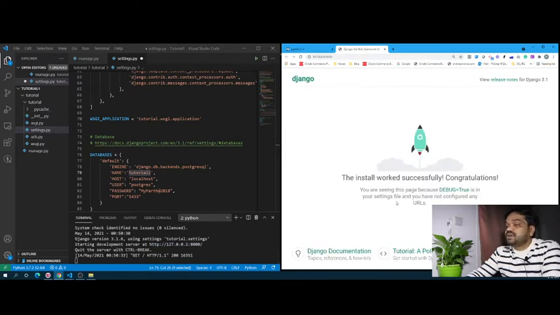Since Django can be used to develop web applications, but for me, I'm not going to use Django as a front-end design. I'm going to use Angular to design the front end, and from Angular we'll be making calls to the backend system using REST API, and this REST API will be developed using Django. Since Django is a full-fledged system which provides the front end as well as the backend, but we are using one part only, which is nothing but the backend as REST web services.